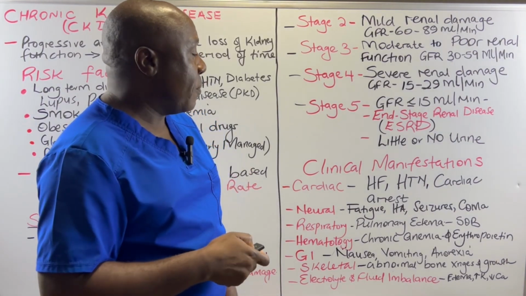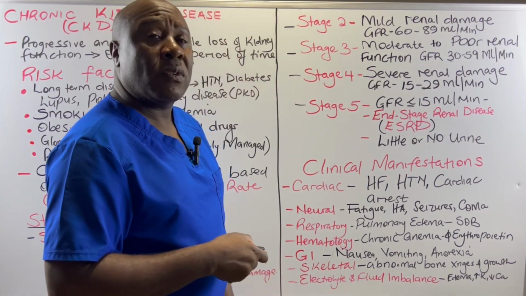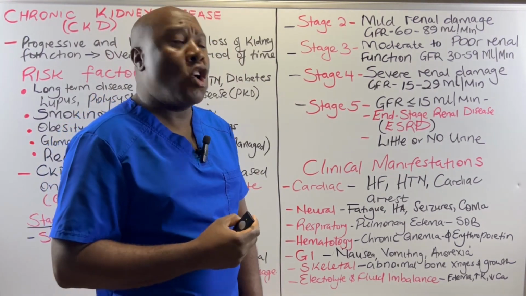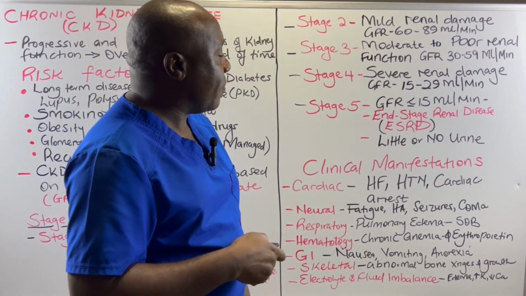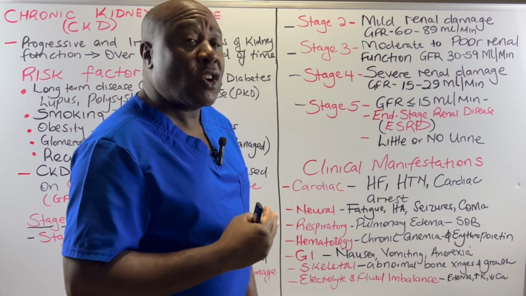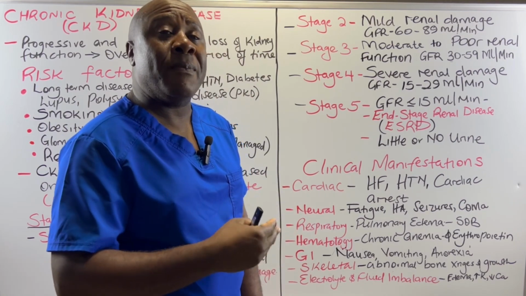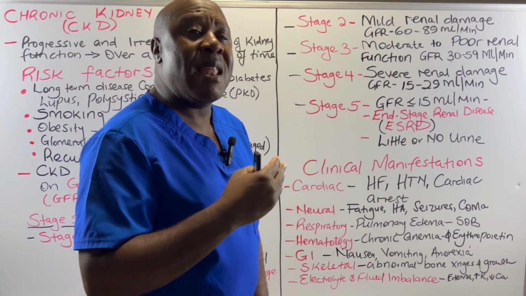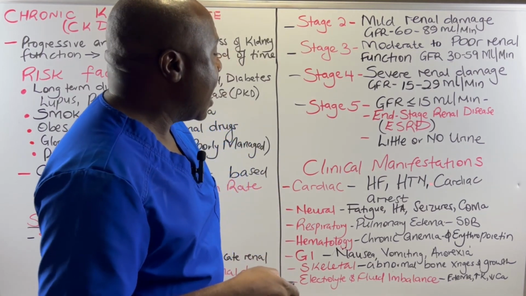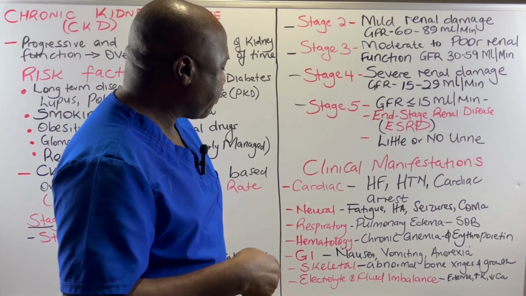So we have heart failure. We have got hypertension. So, again, because of volume overload, our blood pressures are going to be elevated in this patient. Then we have got cardiac arrest. These patients have got electrolyte imbalances, and especially potassium, which may be elevated to higher levels, causing problems like cardiac arrest in this particular patient.